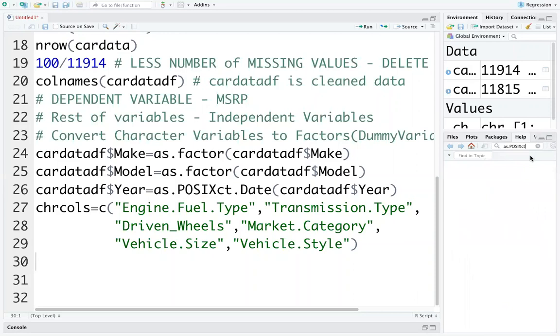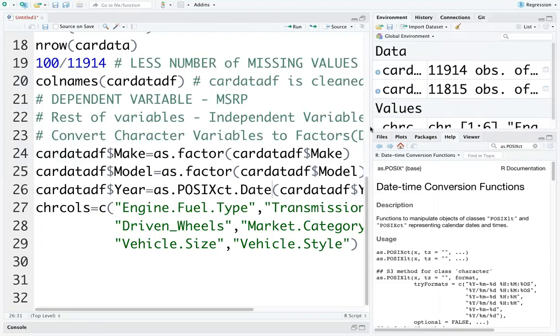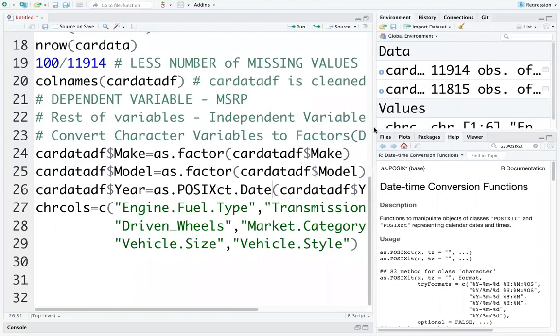See, as.POSIXct is for date conversion, for converting it into a date. See here. If you have any doubts, you can go to the help function, the help tab, and then type the function name, you will get it.